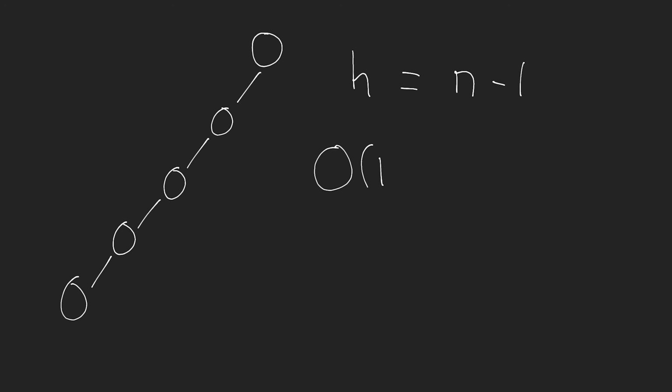So even though the time complexity is still big O of H, it actually ends up being big O of N because we have to look through every single node potentially whenever we're doing some kind of operation with the binary search tree. That includes searching as well as inserting, and we're going to talk about deleting in a minute. Hopefully that's making a little bit of sense, but I just want to be clear that it's big O of H, and it's important that we're using H here because that can represent a binary tree that has a very small height, which is great for us. That means we have very fast operations, or a binary search tree that has a very, very high height, that is almost n minus 1.